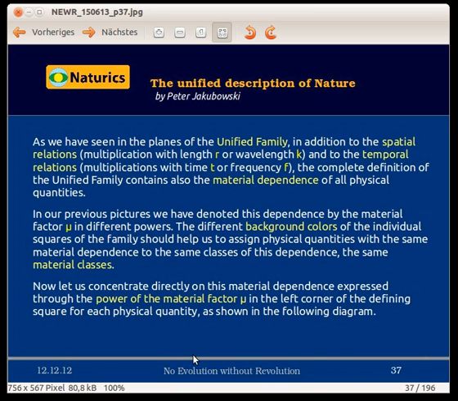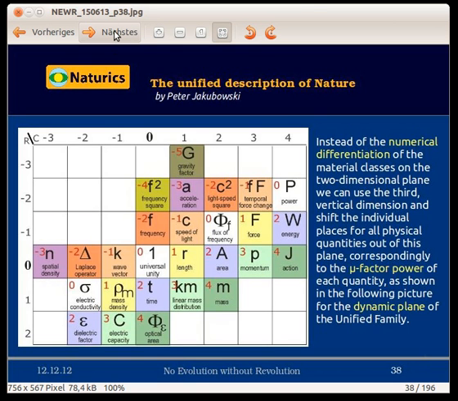We have already learned that the material dependence of all physical quantities can be simply described by means of the numerical factor μ with a mathematical exponent depending on the quantity placed on the unified family planes. For a better visualization, we can attach the same background color to the squares of these planes containing the physical quantities with the same exponent of the material factor μ, as shown in the next diagram for the dynamic plane.